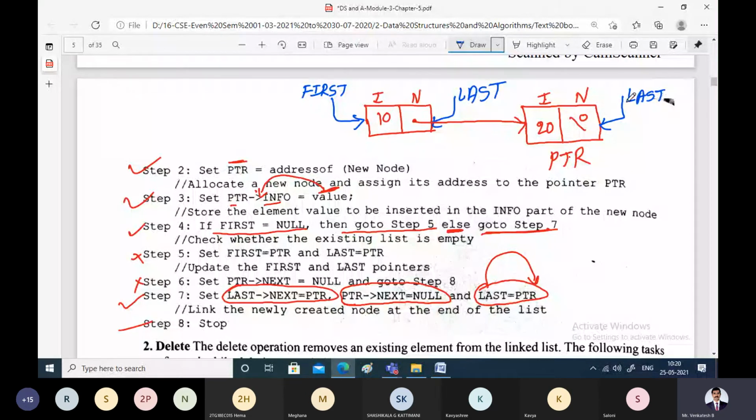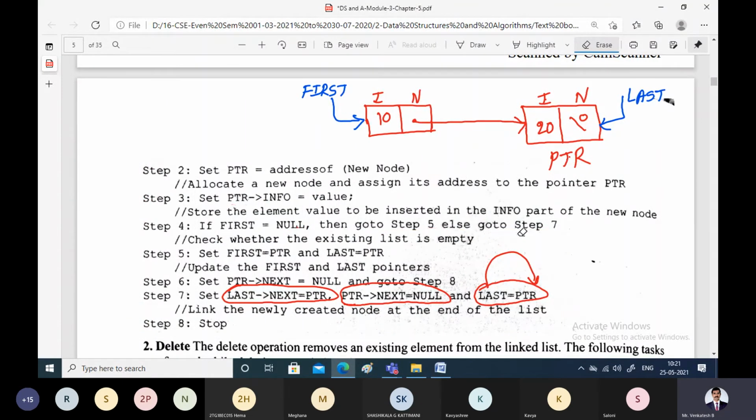Now, removing this, which node will it point to? It is pointing to the last node. So we have successfully inserted another node onto the linked list. All right. One second. I'll take one more iteration so that things will be clear.